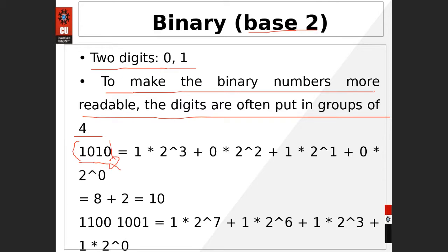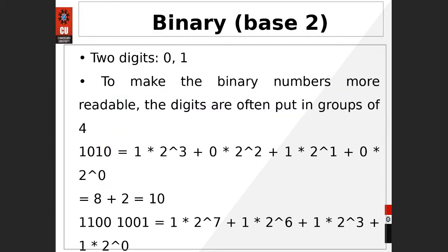So similar to the decimal number system, the first factor is going to be multiplied by 2 raised to power 0, because here the base is 2. Next, this one is going to be multiplied by 1 into 2 raised to power 1. The next factor will be multiplied by 0 into 2 raised to power 2. This one is the multiplication factor. The next one will be multiplied by 2 raised to power 3.